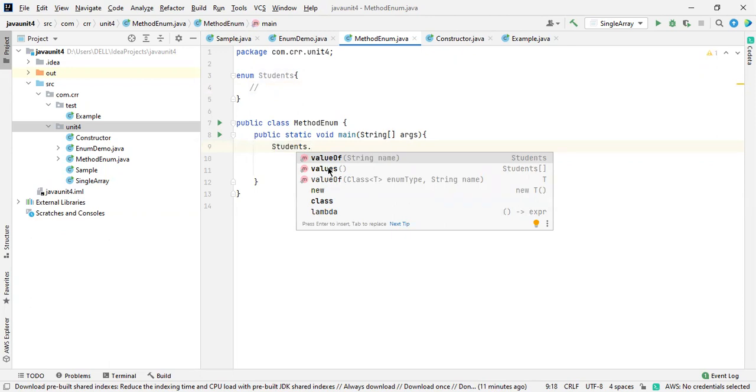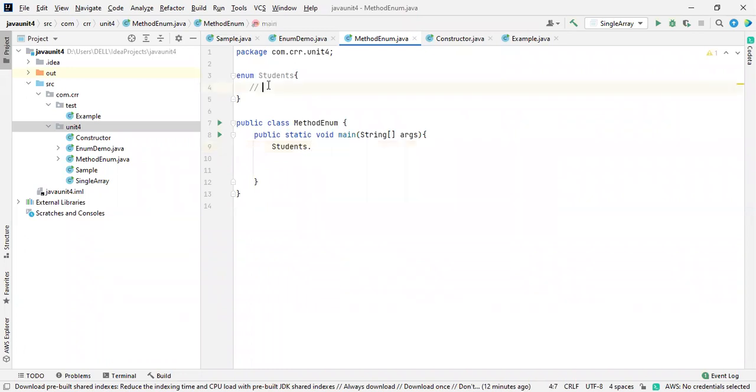These three methods are available. One is valueOf, which gives you a single element inside an enumeration. Values, in the sense, we are going to retrieve each and every value from the enumeration. So what is the student consisting of? Everything will be retrieved. So these are the methods. They will ask you, what are all the methods available inside an enumeration?